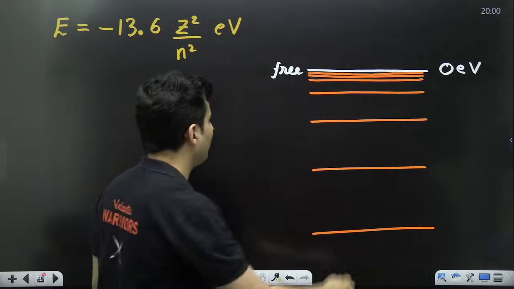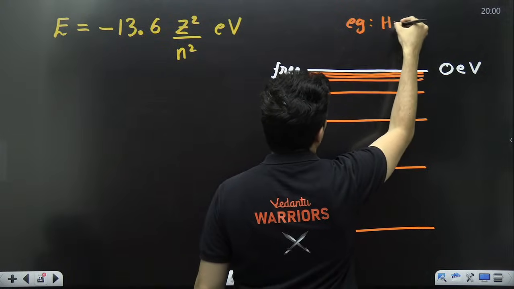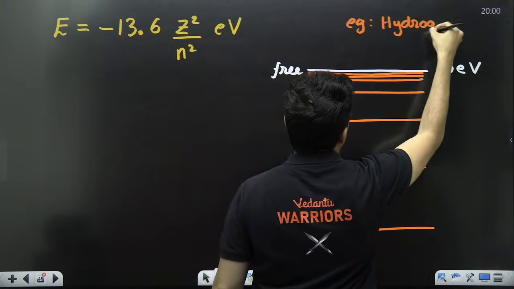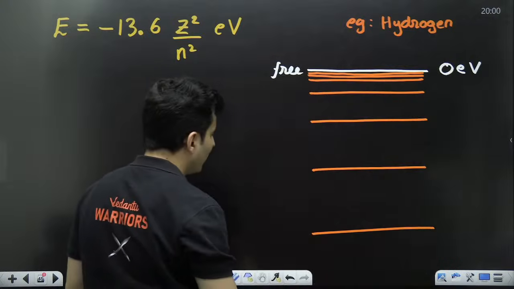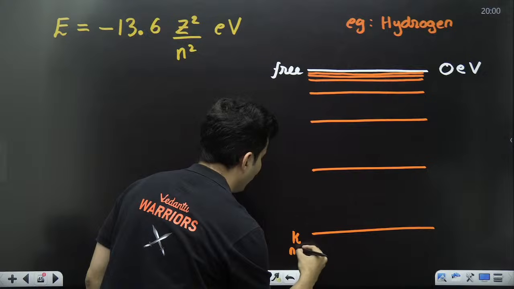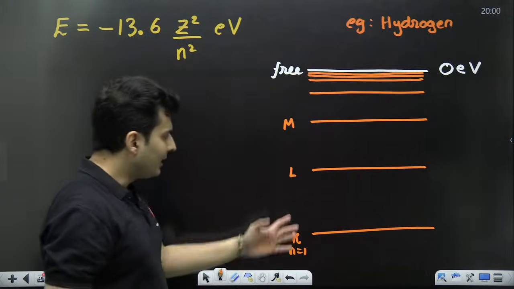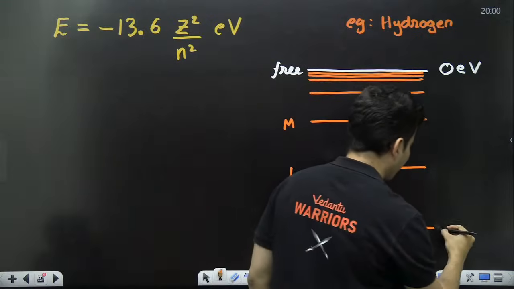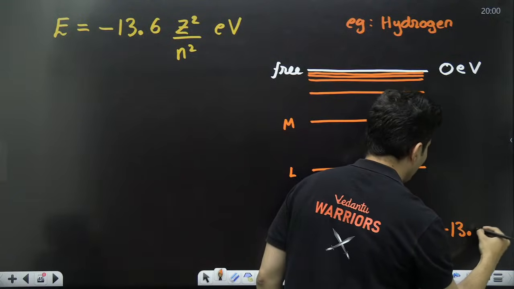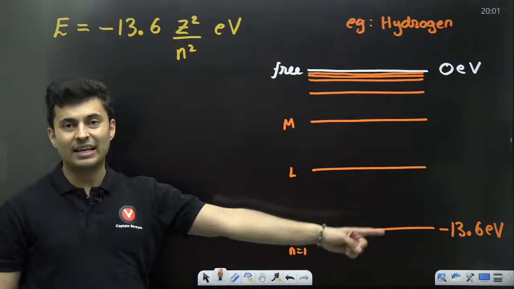If you take the example of the hydrogen atom, when you take the K shell, that is basically n equal to 1, then the L shell, then the M shell, the energies look something like this. This is minus 13.6 electron volt.